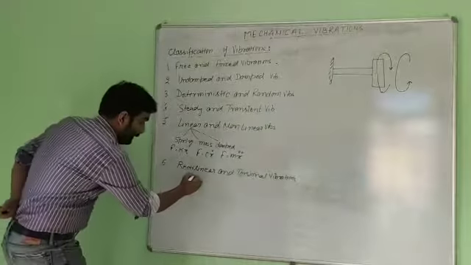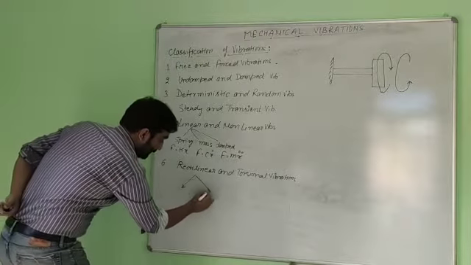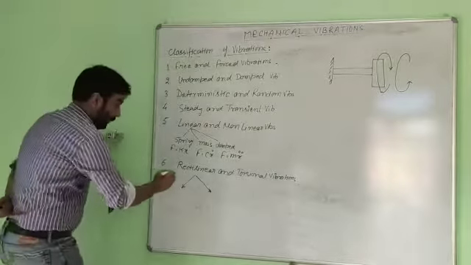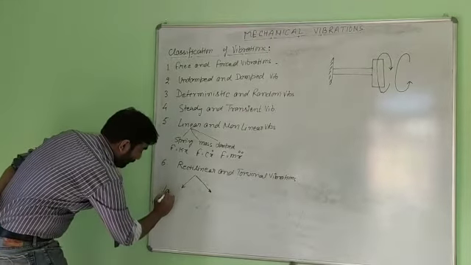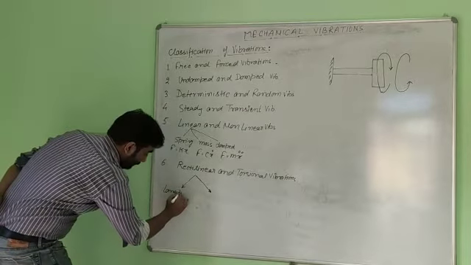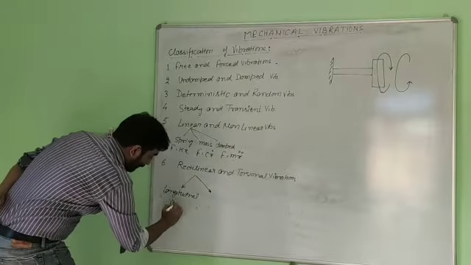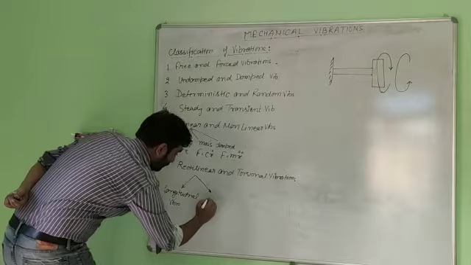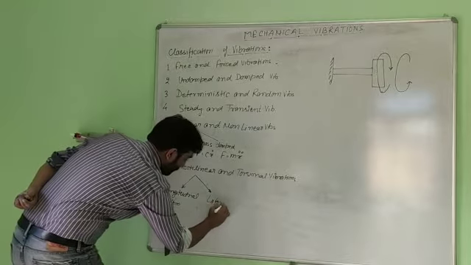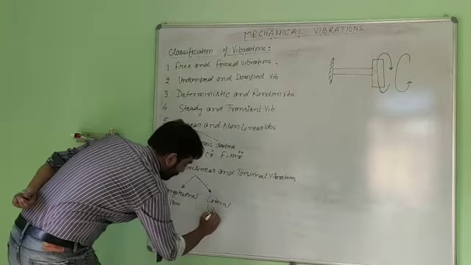The rectilinear vibrations we can classify into two parts: one is the longitudinal vibrations, and we have lateral vibrations.